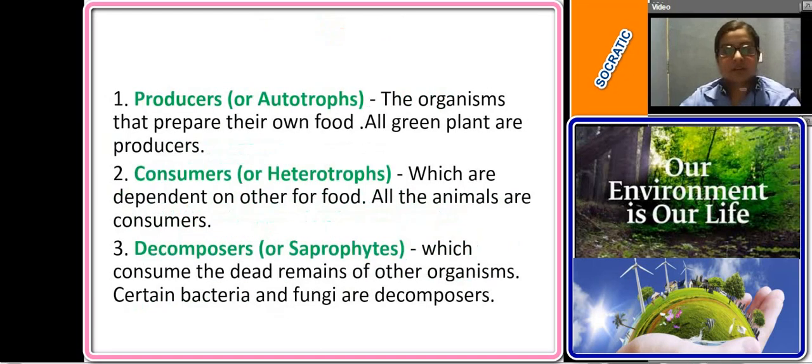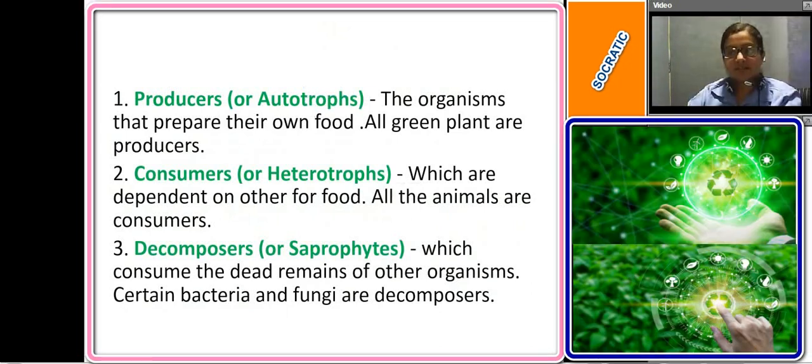Is it clear, everyone? Let us now see the organisms that are involved in a food chain. The first organisms are the producers or the autotrophs. As the name suggests, these, being autotrophs, prepare their own food. Which organisms prepare their own food? Plants, right? By which process is the food produced? By the process of photosynthesis.